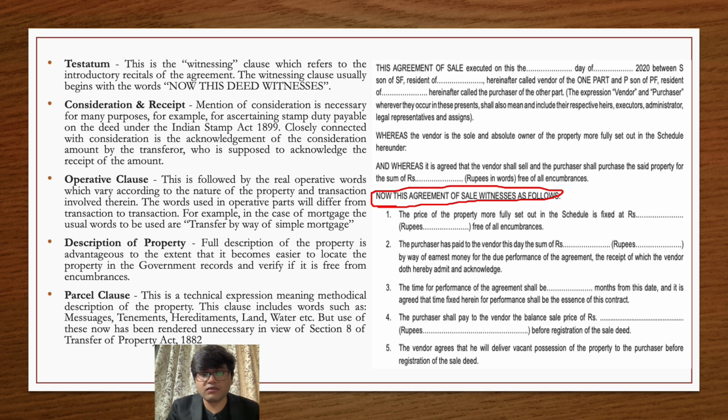So for that we mention that this particular agreement or this particular deed witnesseth as follows, that now we are witnessing that these are the particular terms and conditions which the parties are agreeing to.